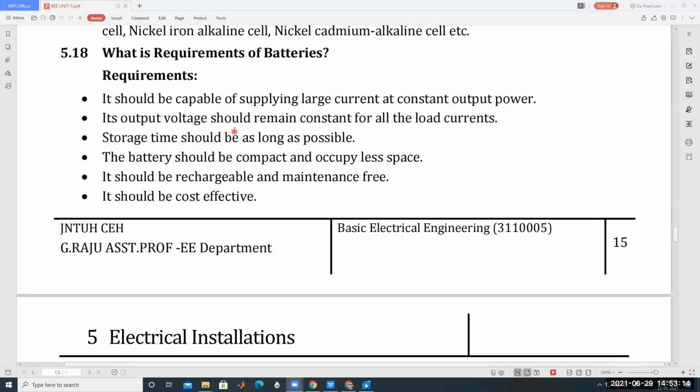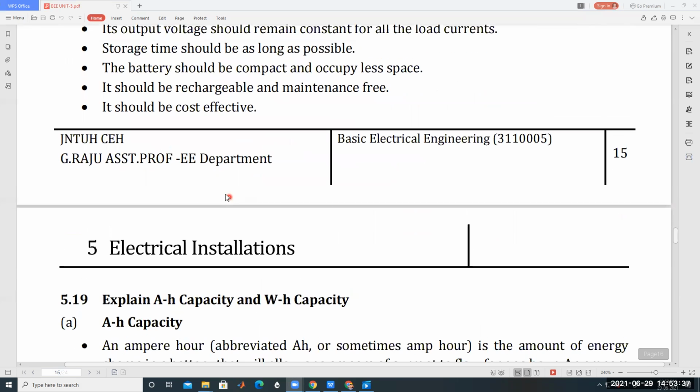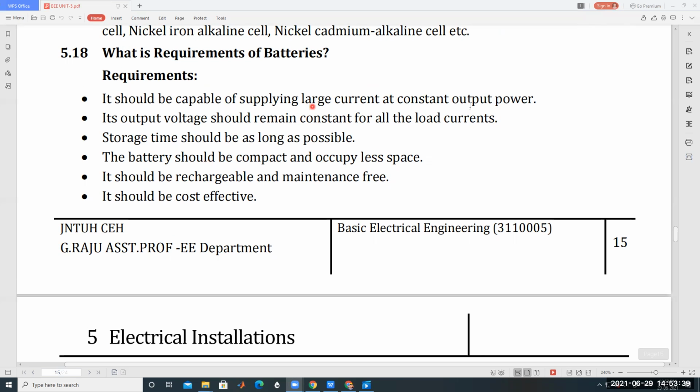Storage time should be as long as possible. The battery should be compact and occupy less space. It should be rechargeable and maintenance free, and it should be cost effective. So these are the different battery requirements.